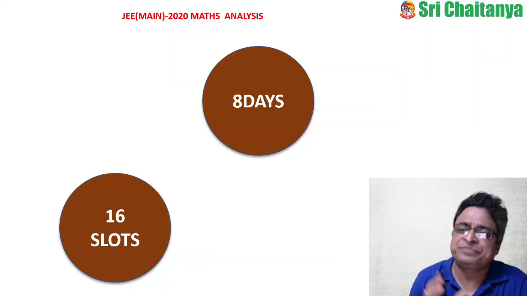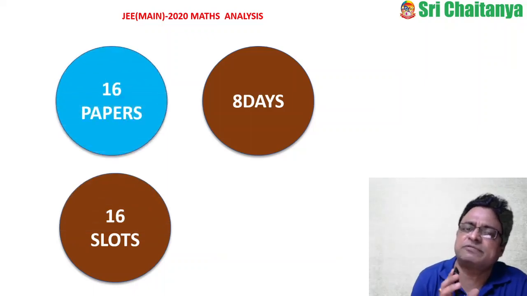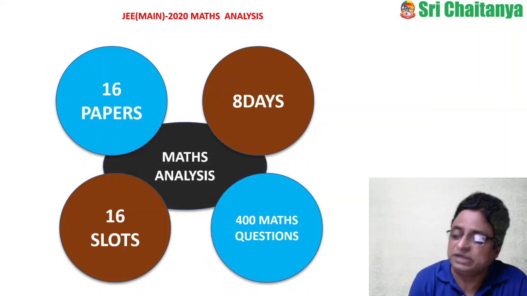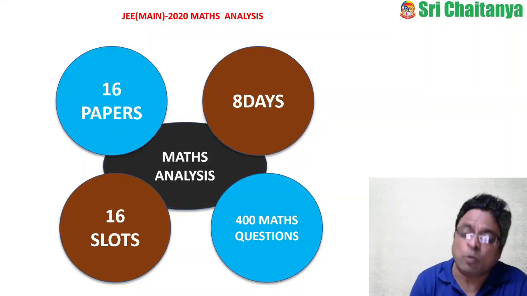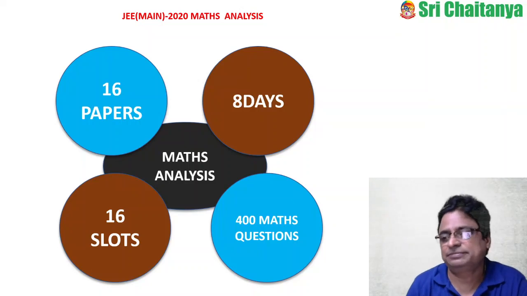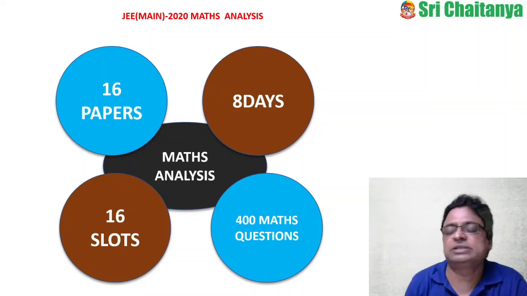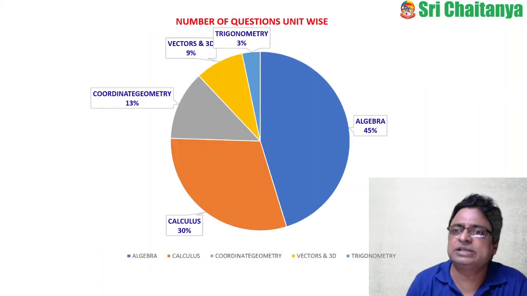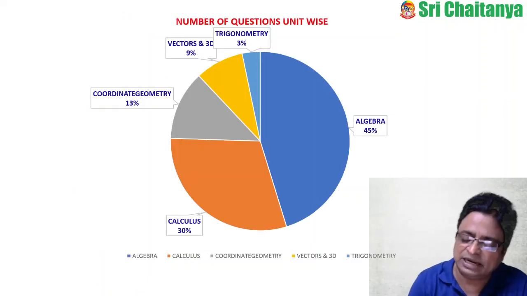So in 8 days, 16 slots, 16 papers, among 400 questions in mathematics in JEE Main 2020, what concepts have they concentrated on? In vectors, 3D and trigonometry. I have divided the entire mathematics into 5 areas.